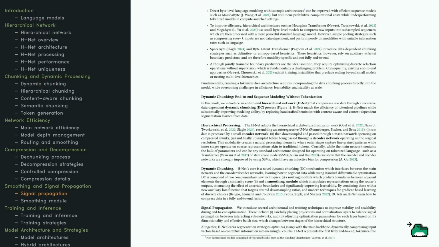Continuing on, let's look at how this approach eliminates the need for tokenization. The HNet processes raw data through stages, much like a machine that compresses and decompresses data. With dynamic chunking, the model decides where to cut or smooth data, similar to a chef deciding how to slice ingredients. This method optimizes segmentation strategies alongside the main model, creating an end-to-end, tokenizer-free system. This promises better performance without preset boundaries.